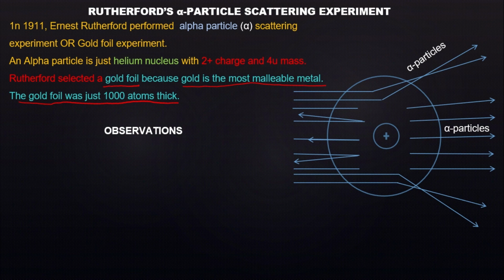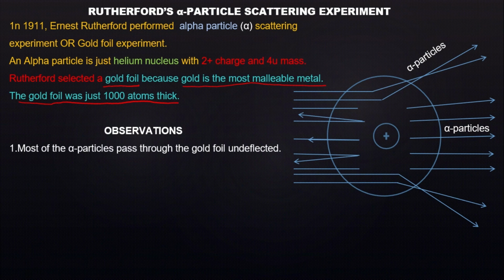What were the observations when he directed the alpha particle beam onto a gold foil? The first observation was that most of the alpha particles passed through the gold foil undeflected. That means most of the space inside an atom is empty.